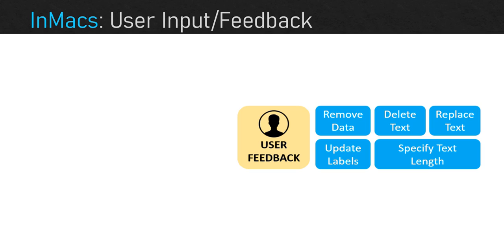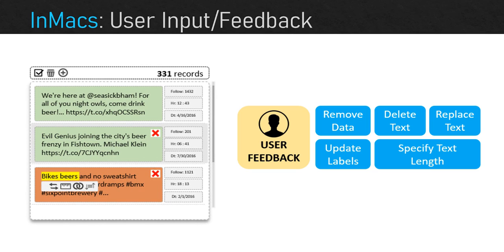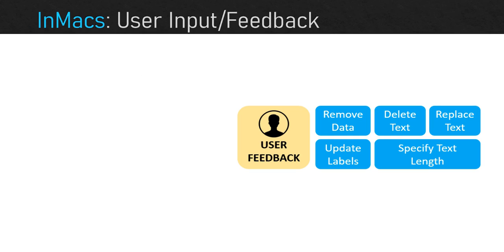User feedback is provided by removing noisy data, updating labels, deleting text or part of the text, replacing keywords, or specifying text length. Users can do these operations through the text view by clicking associated buttons or brushing their mouse to highlight part of the text that needs preprocessing.